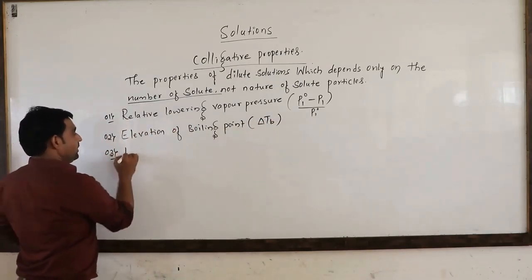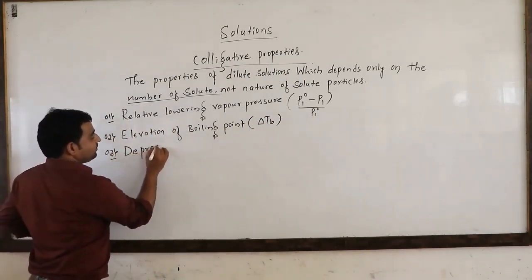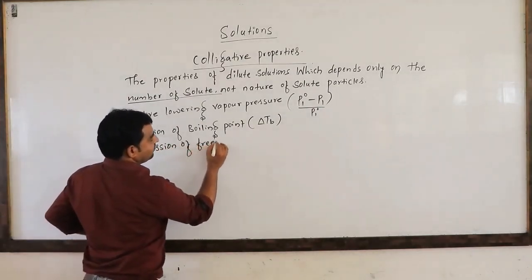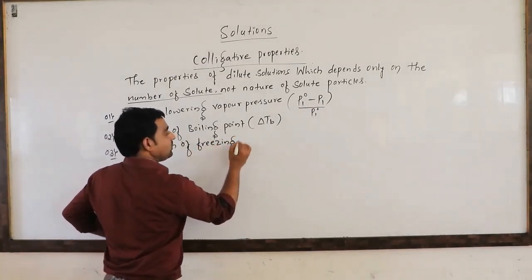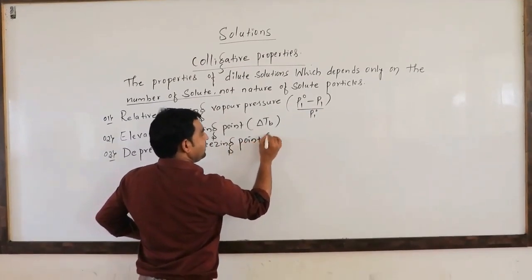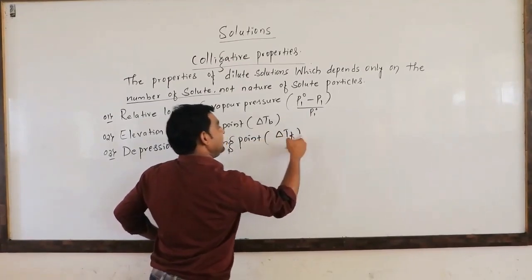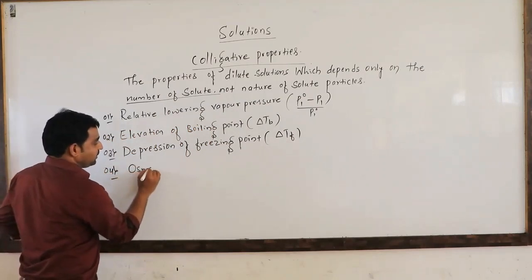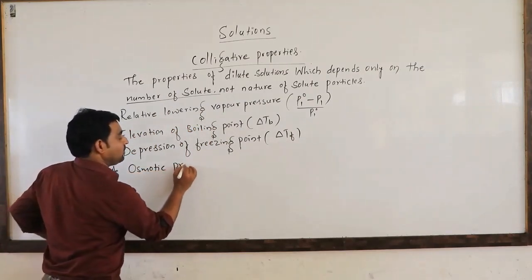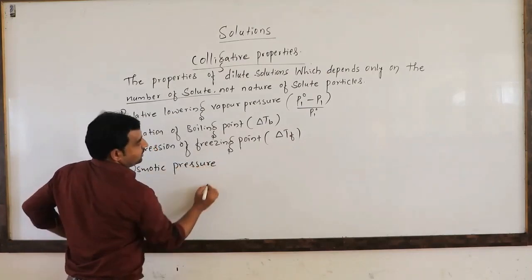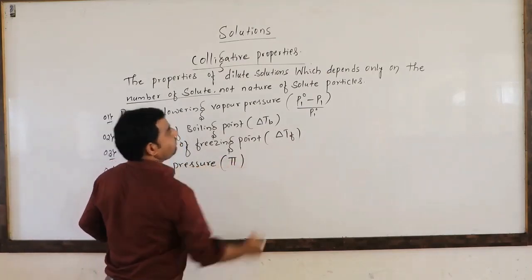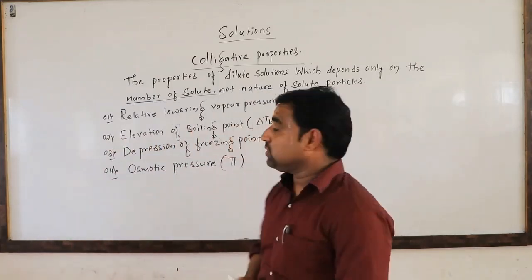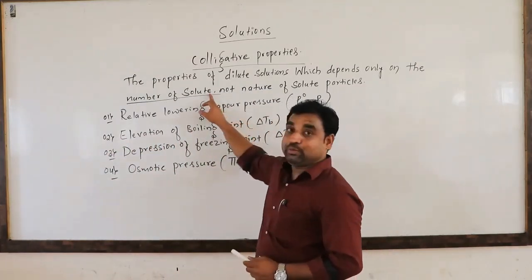Third one, depression of freezing point, denoted by delta TF. And fourth one, osmotic pressure, denoted by pi. So these are the four colligative properties which depend only on the number of solute particles.